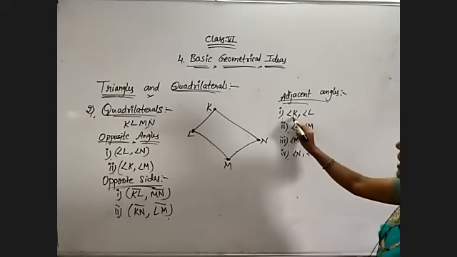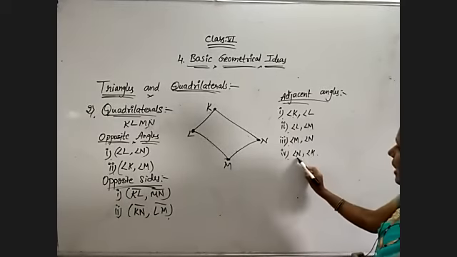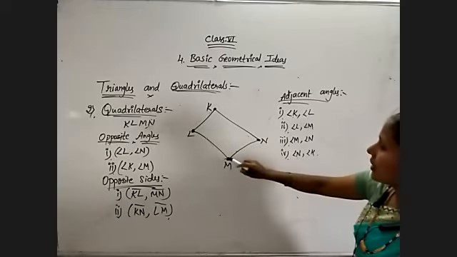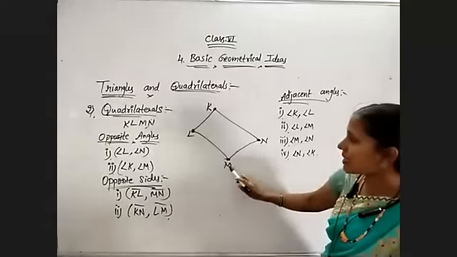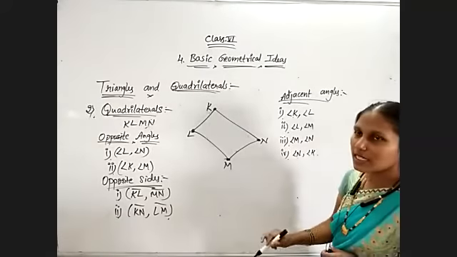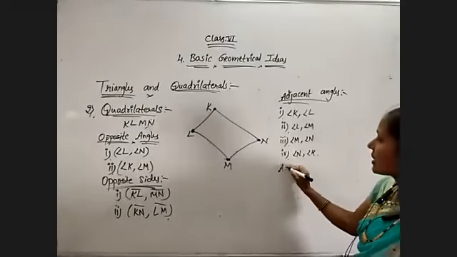Just observe, K is adjacent to L as well as N. Observe here, L is common for K and M. M is lying between L and N, so both are adjacent angles of M. Understand? So next, coming to adjacent sides.